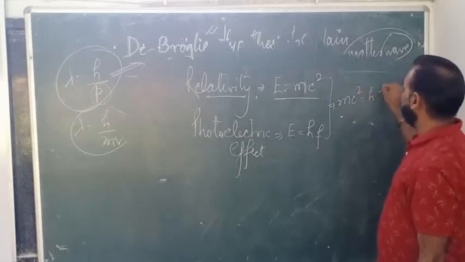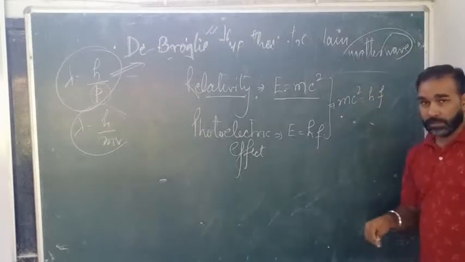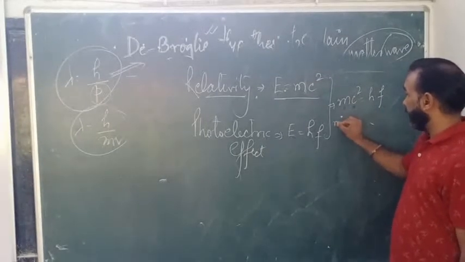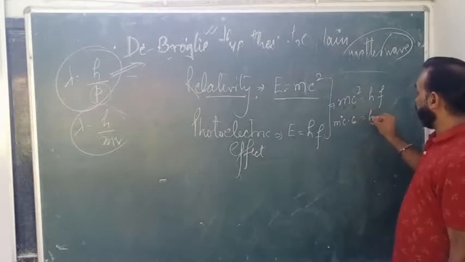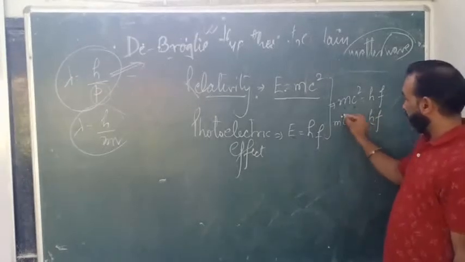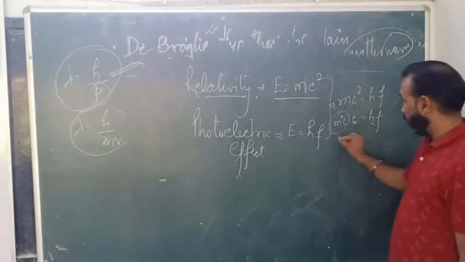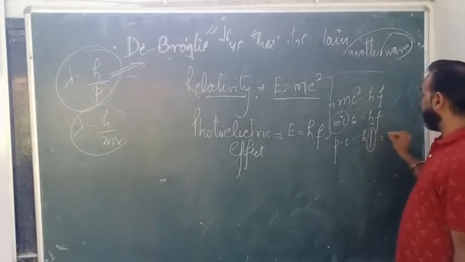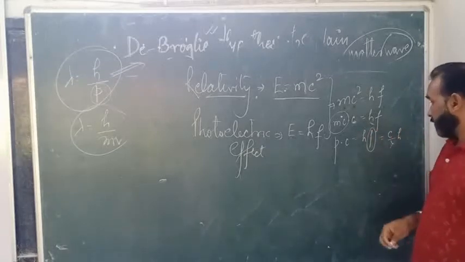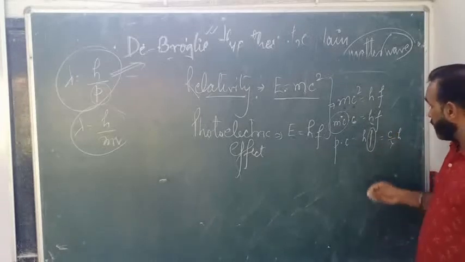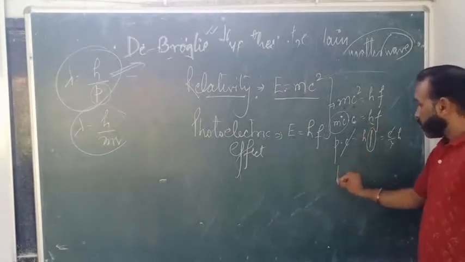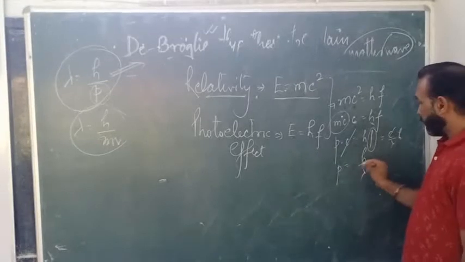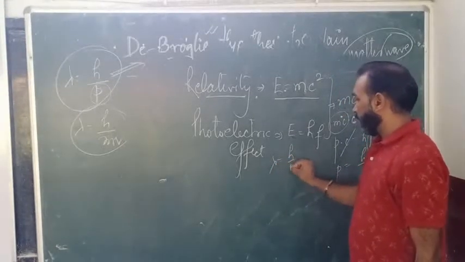Now from these two expressions, E is this, so from these two you can get mc square equals hf. f is the frequency over there, right? m is the mass, c is the speed of light. Now this can be written as mc into c equals hf. Now this mc, mass into velocity, is momentum, so p into c equals hf. This f can be written as c upon lambda, into h. So this c will be cancelled with this c. So p equals h upon lambda. Lambda will go this side, so it comes as lambda equals h upon p.